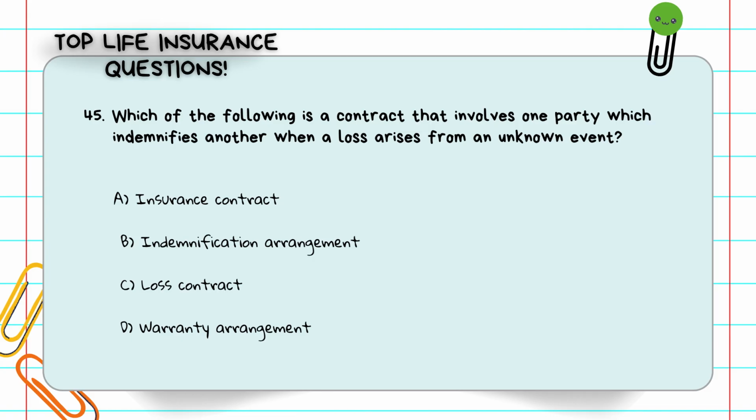Question number 45. Which of the following is a contract that involves one party which indemnifies another when a loss arises from an unknown event? A, insurance contract. B, indemnification arrangement. C, loss contract. D, warranty arrangement. That's literally the definition of insurance. One party indemnifies another for an uncertain loss. The answer is A, insurance contract.